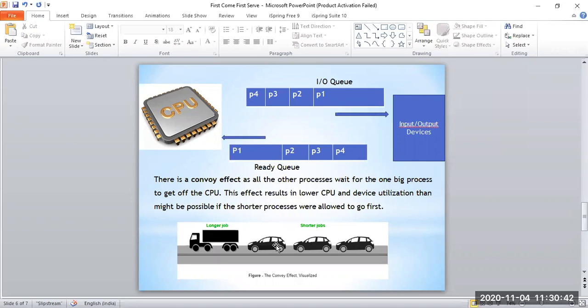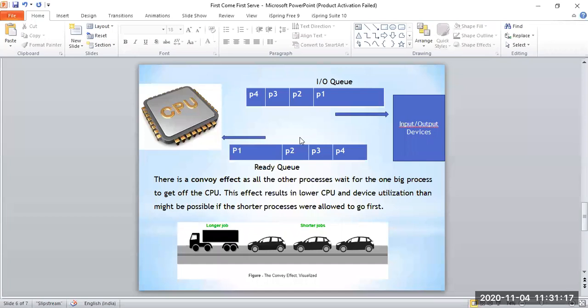So he will be worried, and he will be frustrated that I have only two items to be billed, but unnecessarily I am waiting for a longer amount of time because the person in front of me has more items. So that will create a frustration in the second person. The same kind of situation is also there here, for P2, P3 and P4. This is happening because of the concept of first come first serve.